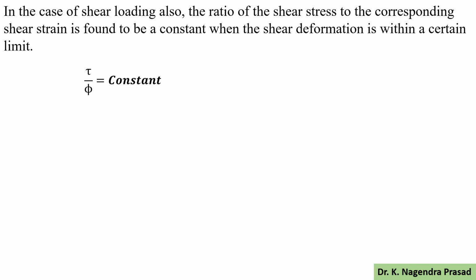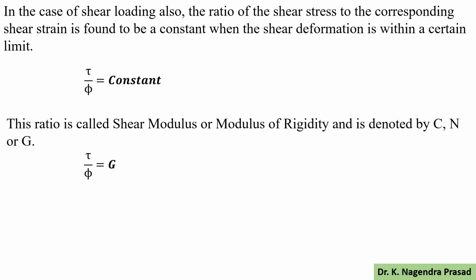So mathematically, tau by phi equals a constant, and this ratio is called the shear modulus or modulus of rigidity, and it is denoted by C, or capital N, or capital G. So mathematically, tau by phi equals capital G. So please remember this formula also.